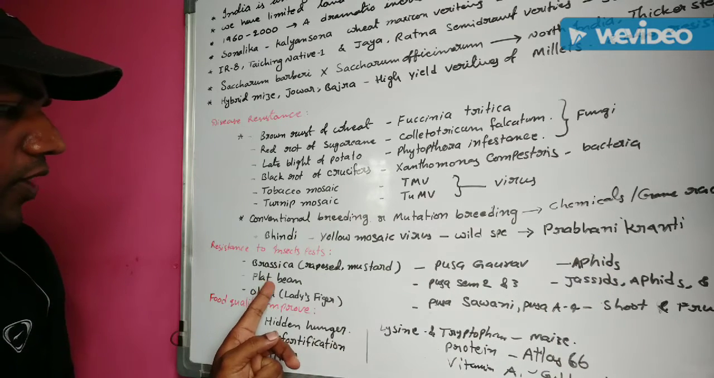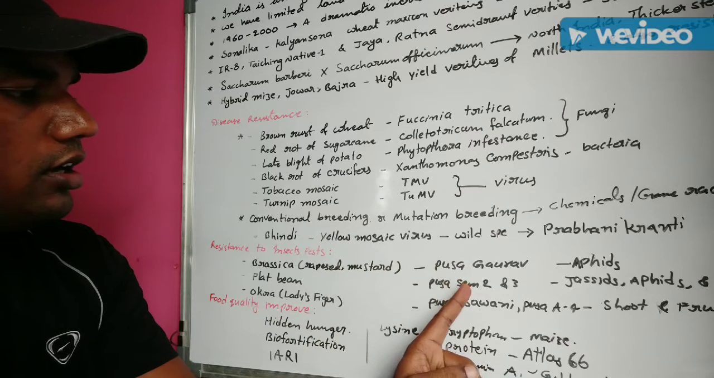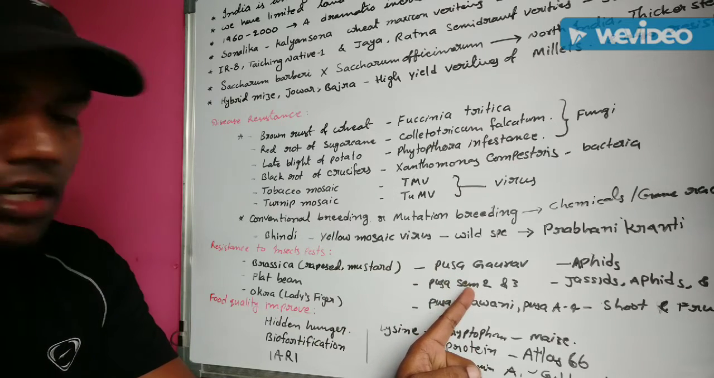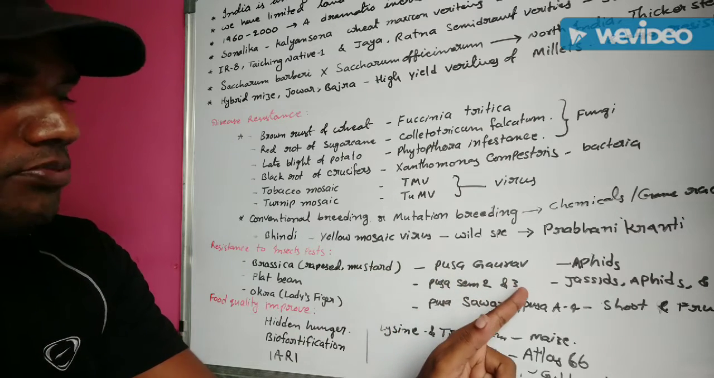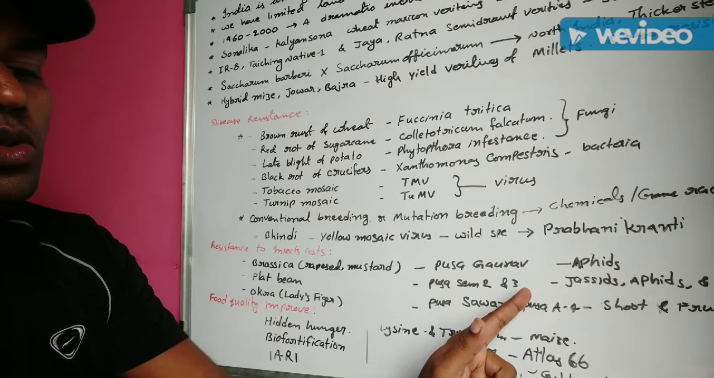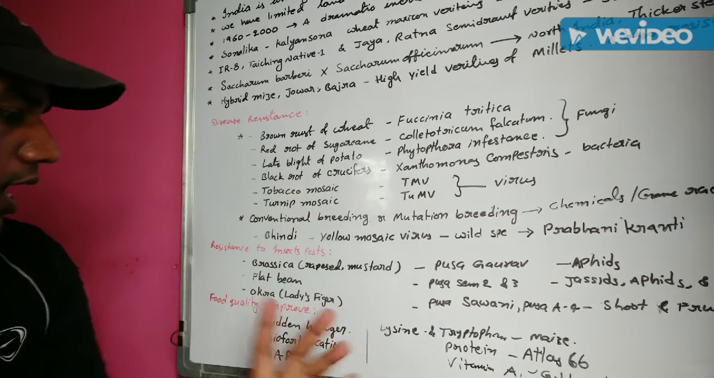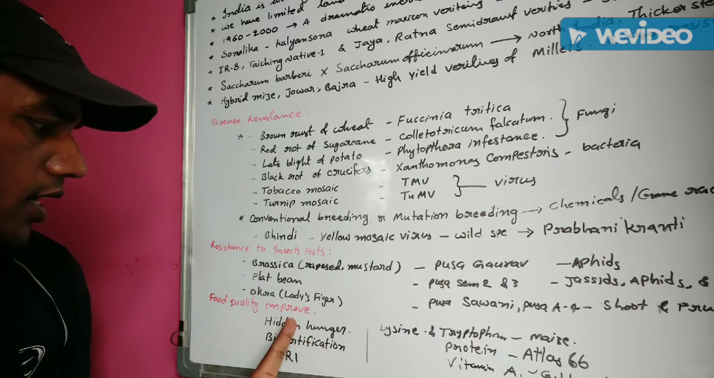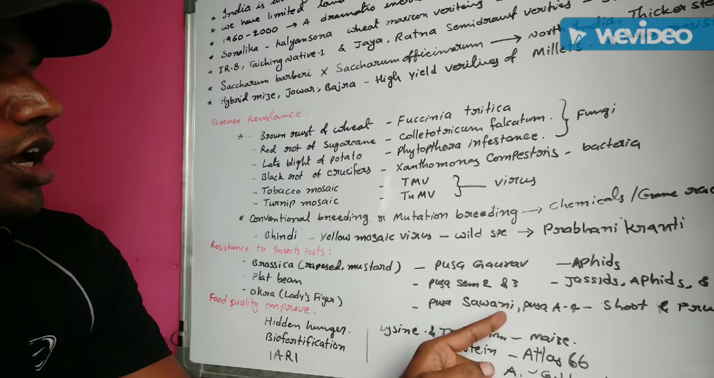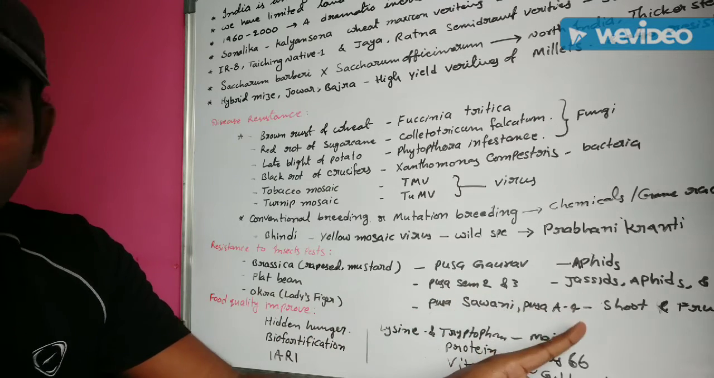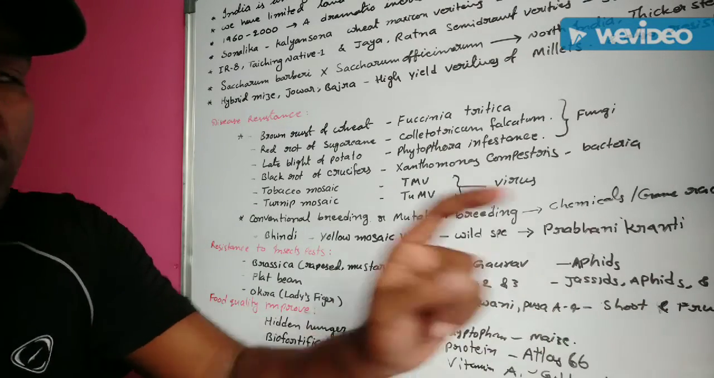Another one, flat beans. New variety crops were created with the help of the plant breeding process. That is Pusa Sem 2 and Pusa Sem 3. These are highly resistant to jassids, aphids, and also fruit borer. And another one, okra, the lady finger. The new varieties are Pusa Sawani and Pusa A4. These are highly resistant to shoot and fruit borer.